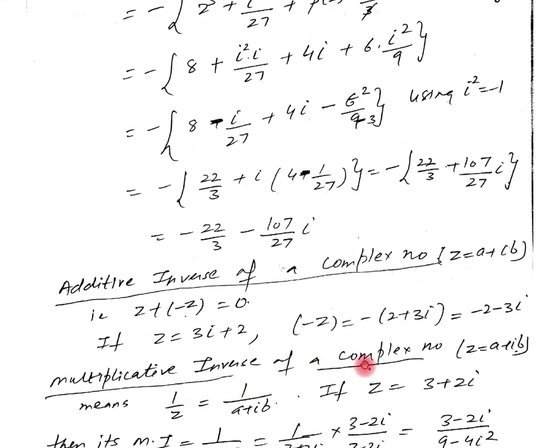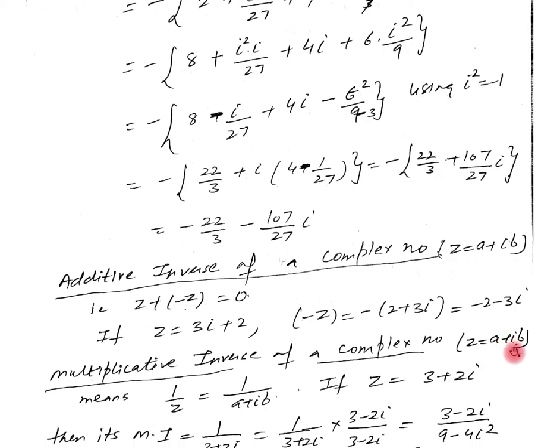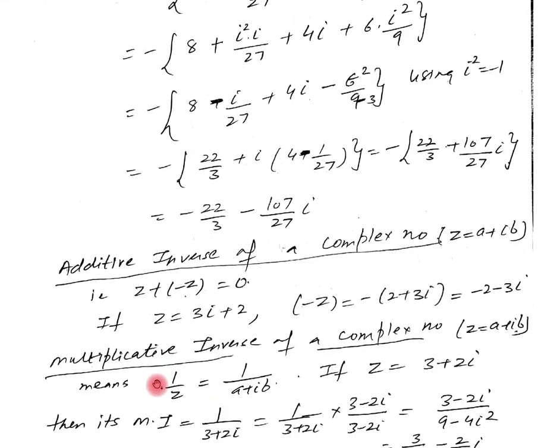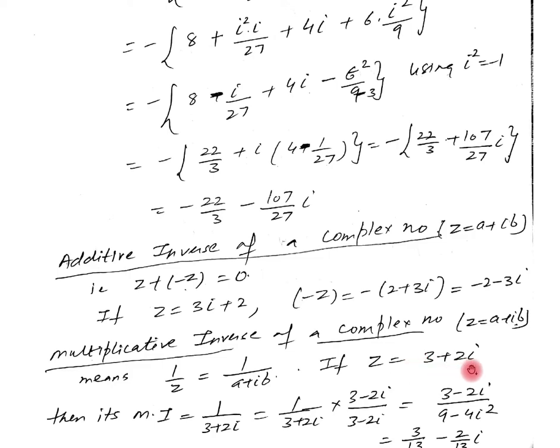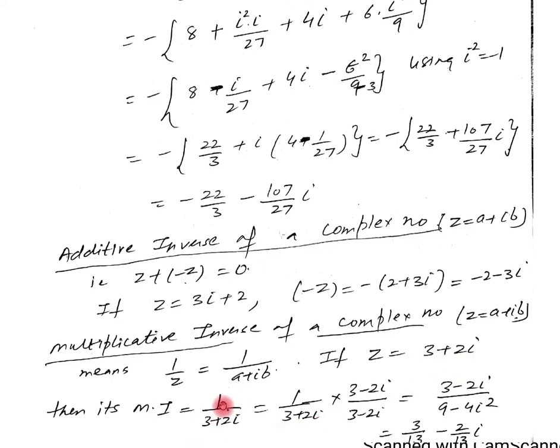Similarly, the multiplicative inverse of a complex number z equal to a plus iota b means 1 upon z, that is, 1 upon a plus iota b. Now let us see how to find the multiplicative inverse of a complex number. If z equal to 3 plus 2 iota, then its multiplicative inverse is 1 upon 3 plus 2 iota. Again, the denominator can never be imaginary, so we have to make it real by multiplying and dividing by 3 minus 2 iota, because the plus sign is here.